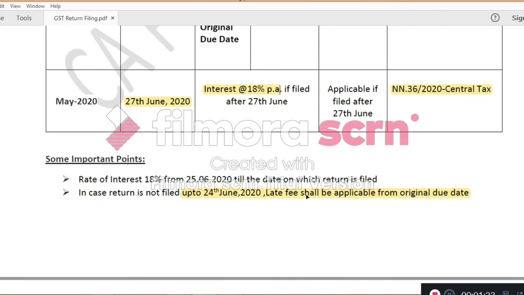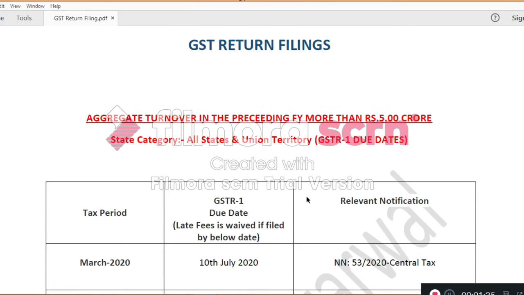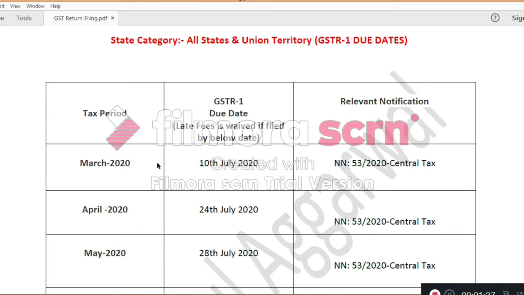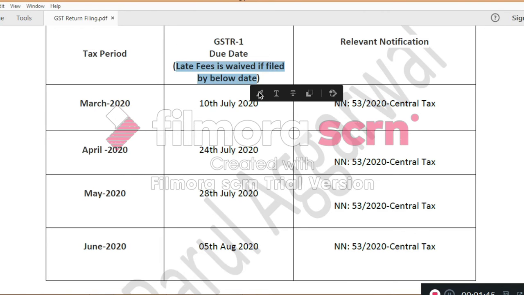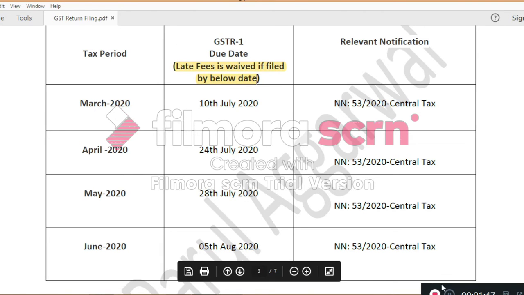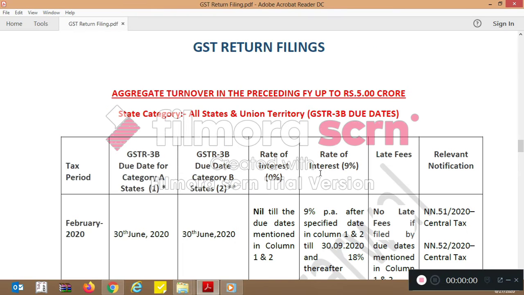For the GSTR 1, the due date for March is extended to 10 July 2020, and April 2020 is extended to 24 July. For May, it has been extended to 28 July, and for June, it has been extended to 5th August. There will be no late fees if these returns are filed by these specific dates.